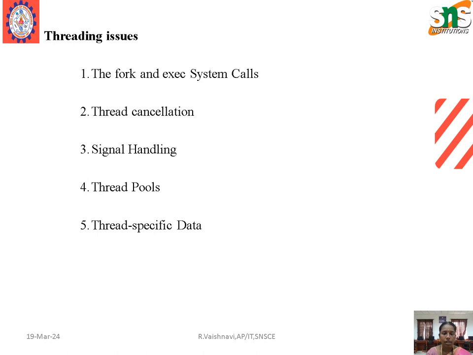Next one is threading issues. For threading issues, we have five key points. First one is the fork and exec system calls. Next one is thread cancellation. Third one is signal handling. Fourth one is thread pools. Fifth one is thread-specific data. These are the five points for the threading issues.